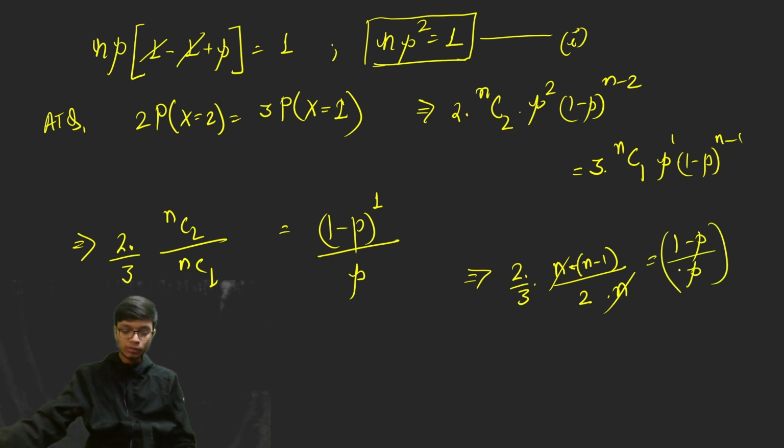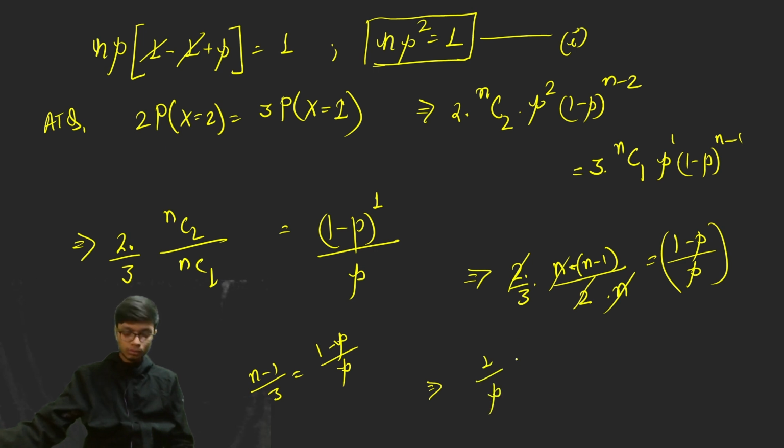So you got the result that (1 minus p) by p is equal to (n minus 1) by 3, because 2 and 2 got cancelled. From here if you cross multiply, (n minus 1) by 3 is equal to (1 minus p) by p. And if you do the simplification somehow like this, that is 1 by p.